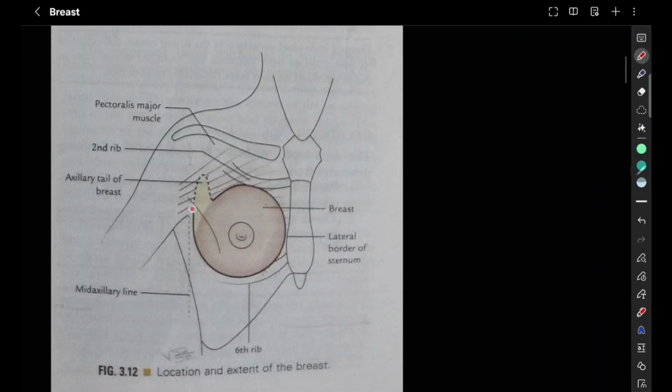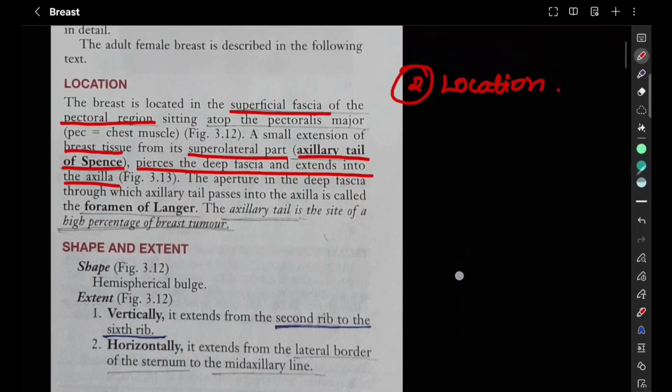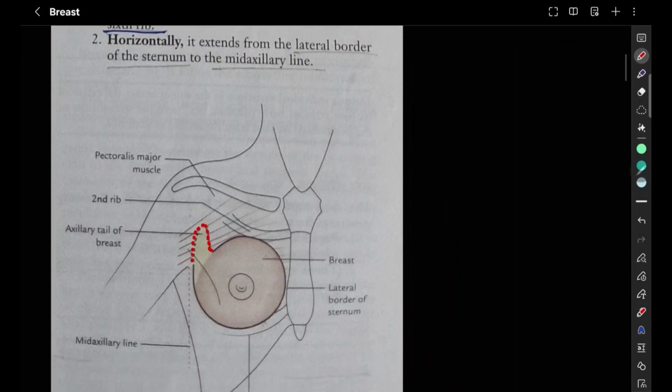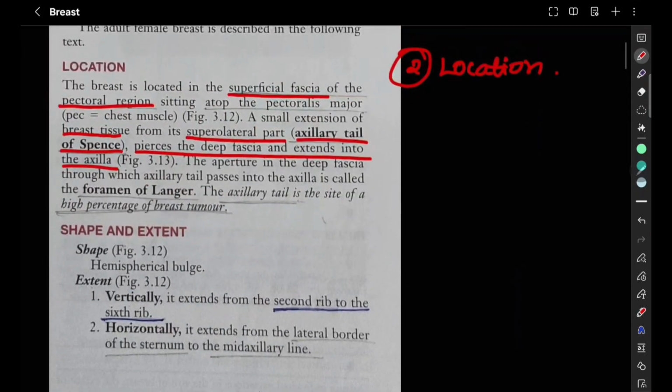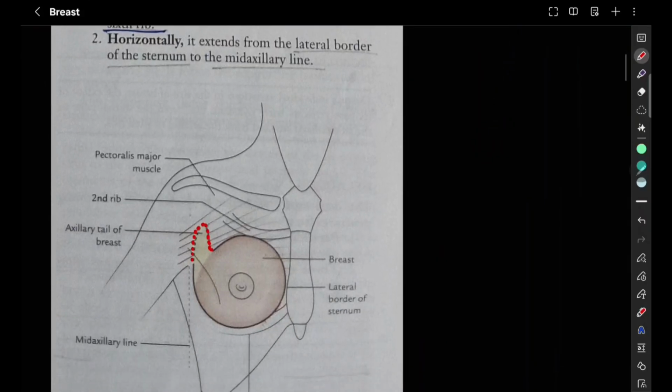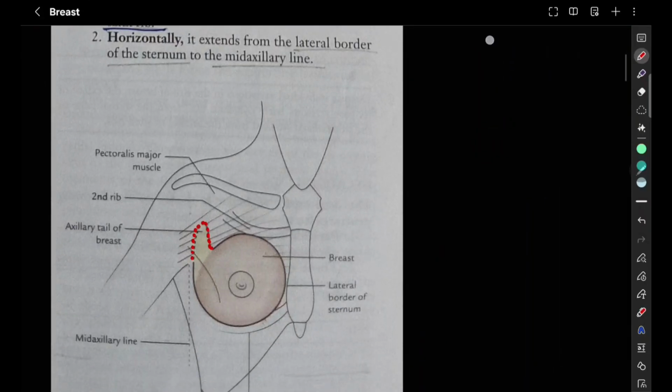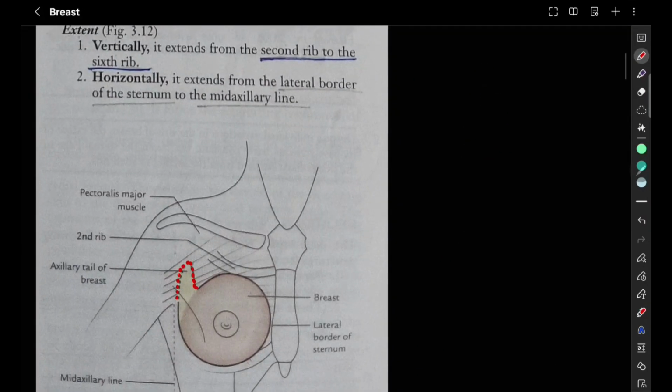So here we have a small extension like this. Okay, so this is called the axillary tail of Spence. It is a small extension of what? Of the breast tissue that is going to pierce the deep fascia and extend into the axilla. Okay, so it is going to pierce and extend till the axilla.